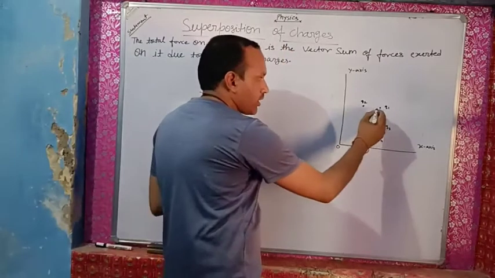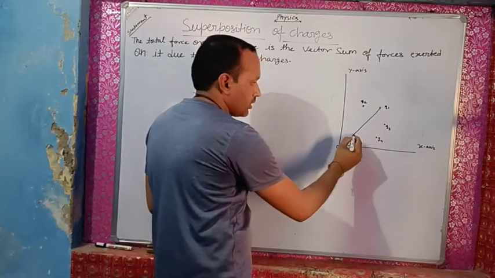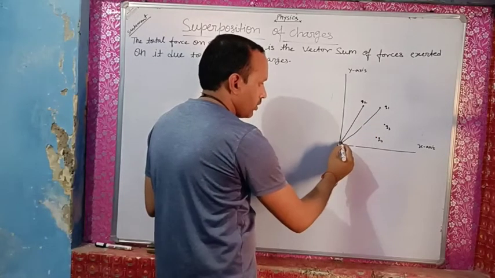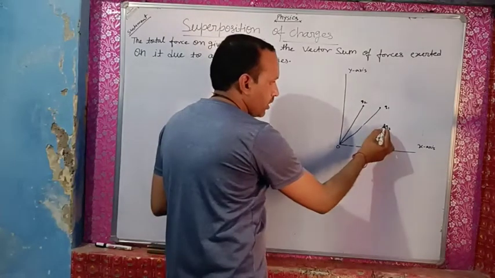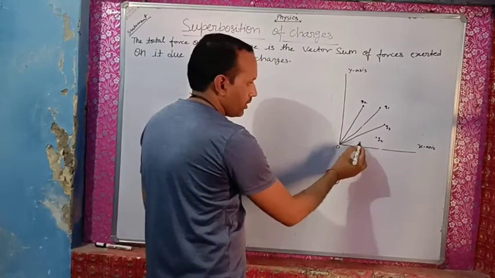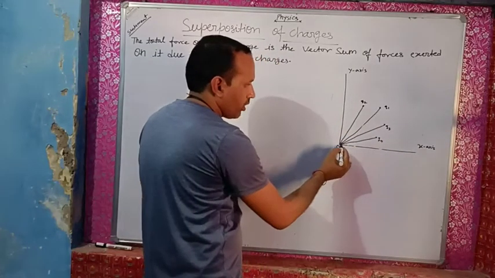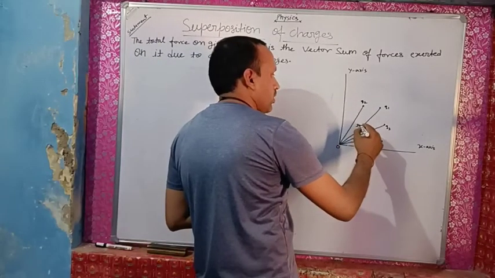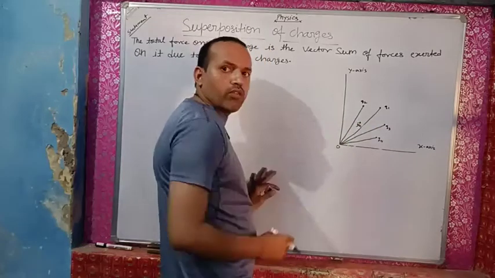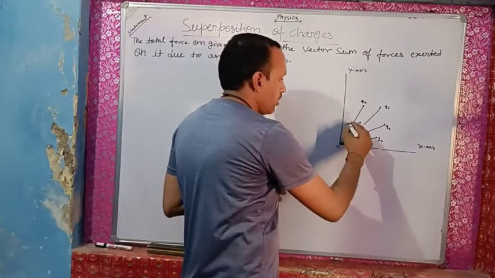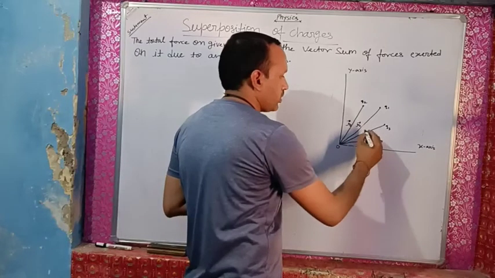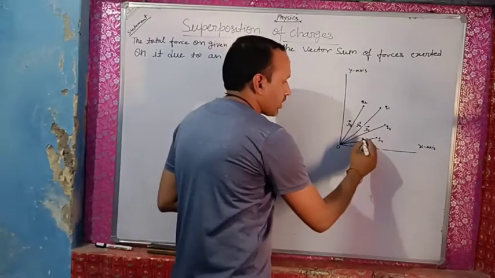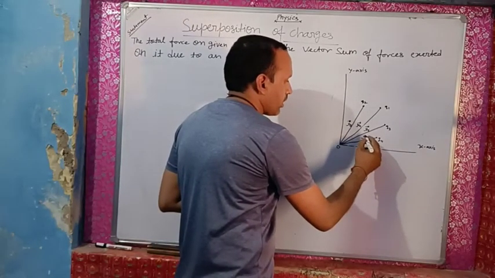The position vector of q1, my dear students, we can draw like this, and the position vector of q2 will be this, the position vector of q3 will be this, and the position vector of qn will be this. We can write the position vector of q1 as vector r1, of q2 as vector r2, of q3 as vector r3, and of qn as vector rn.